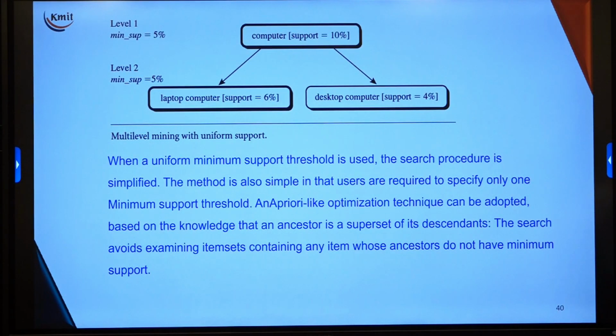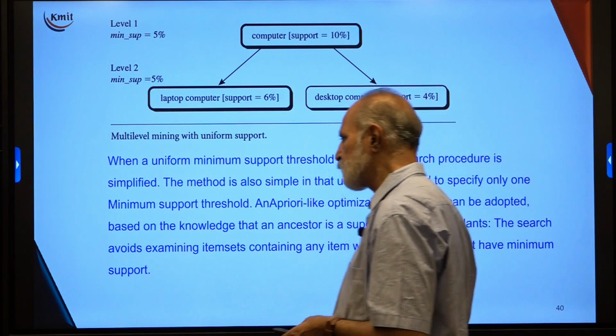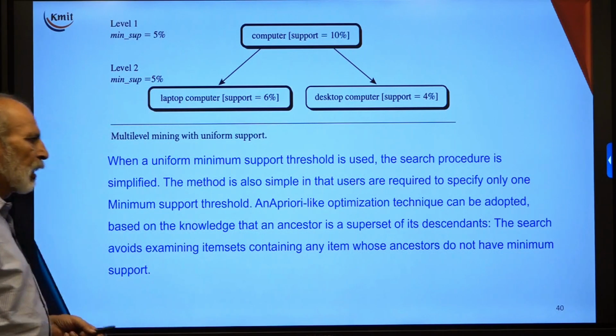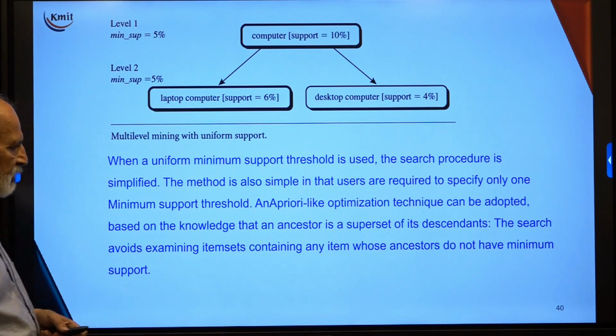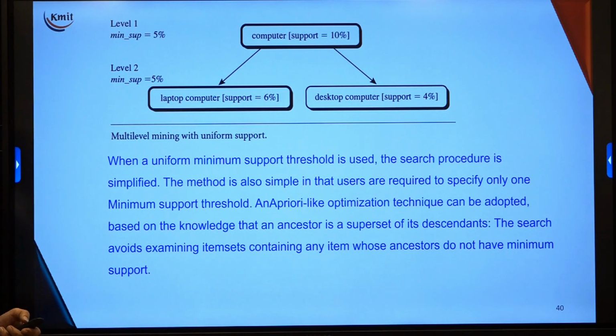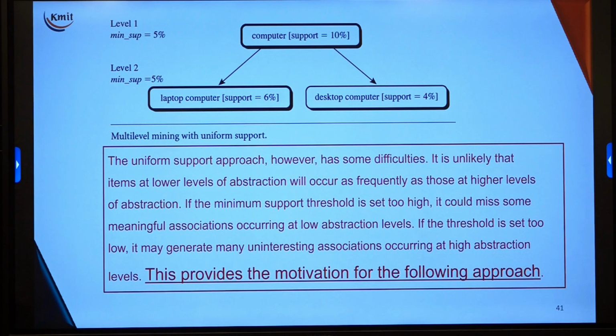When a uniform minimum support threshold is used, the search procedure is very simple, and the method is also simple, in that users are required to specify only one minimum support threshold value. An Apriori-like optimization technique can also be adopted, based on the knowledge we have of the ancestors, since an itemset is a superset of its ancestors. So, the search avoids examining itemsets containing any item whose ancestors do not have minimum support. With this minimum support, everything becomes uniform.